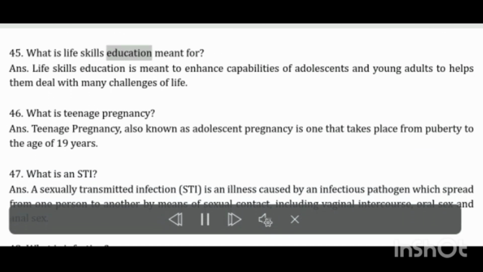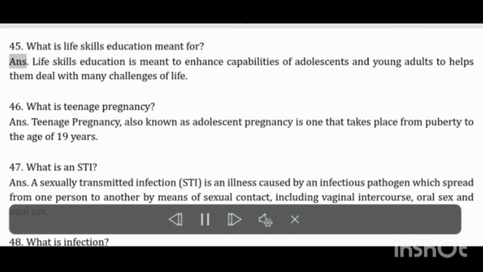What is life skills education meant for? Life skills education is meant to enhance capabilities of adolescents and young adults to help them deal with many challenges of life. What is teenage pregnancy? Teenage pregnancy, also known as adolescent pregnancy, is one that takes place from puberty to the age of 19 years.